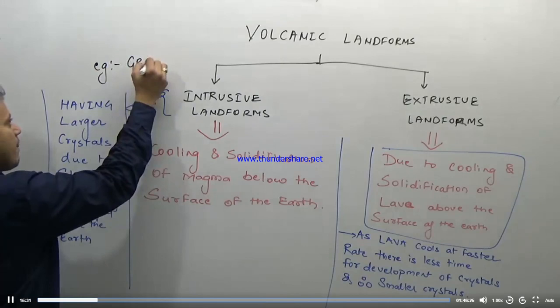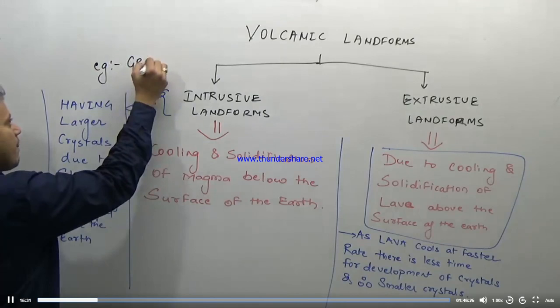Why is it known as black cotton soil? Because it is black in color. What is soil? It is found on the surface of the earth. Black cotton soil is made from basalt. So you remember that basalt is an example of an extrusive landform.